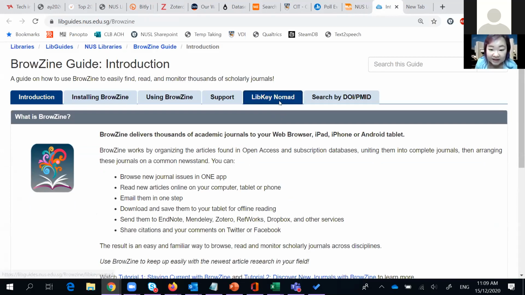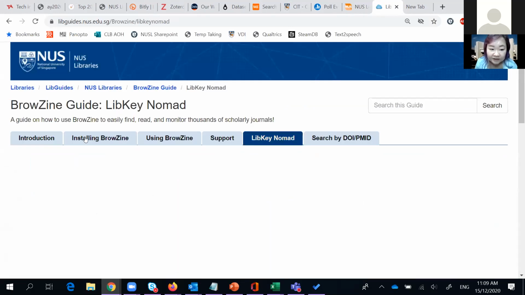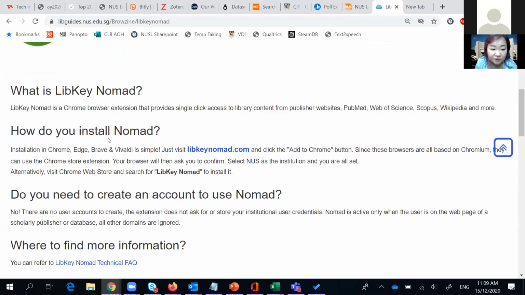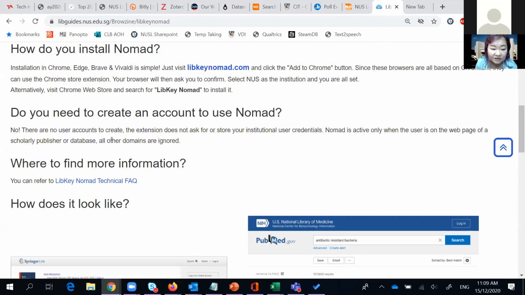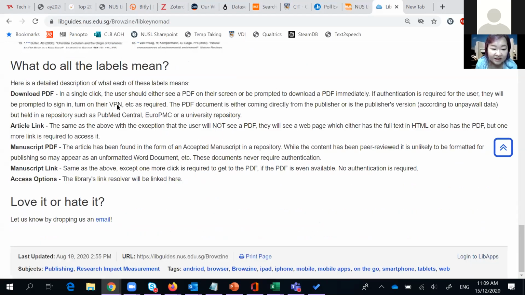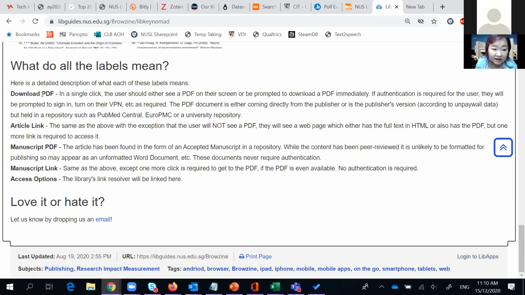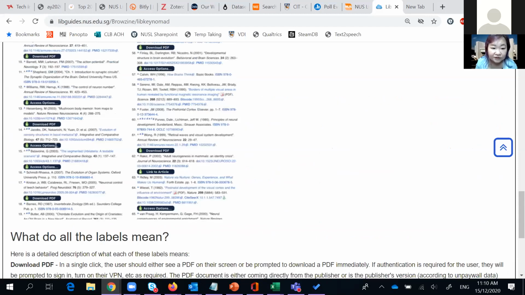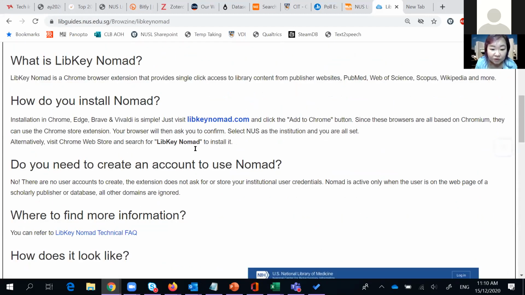You just click on this tab, and it will tell you what LibKey Nomad is, how to install it, and what it looks like. It will show you the demo that I showed you earlier, and what the different links mean. Download PDF is the most common, where you can get the PDF directly. Then there are some where the format is not a PDF but an HTML file, for instance. Then it will show you an article link instead, and so forth. So you can use this website.